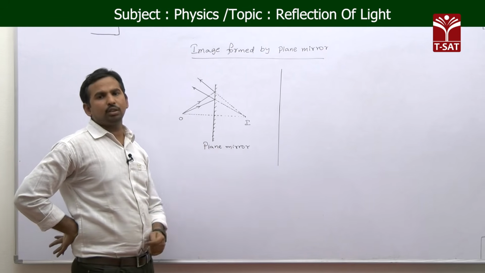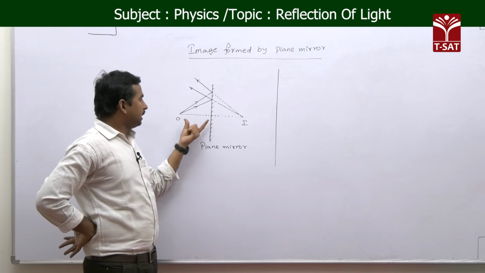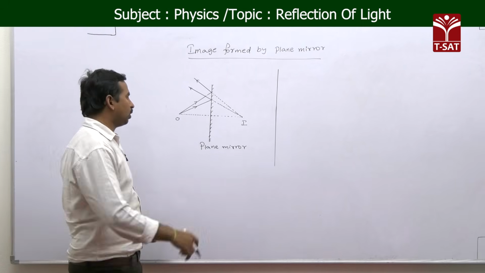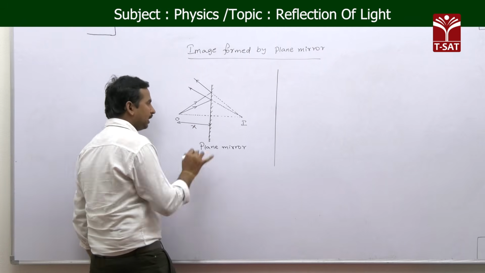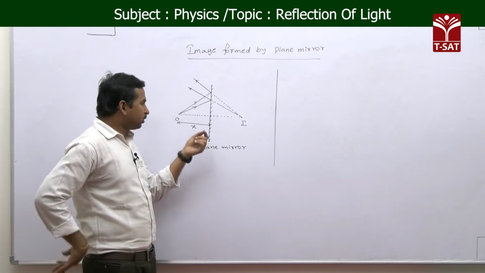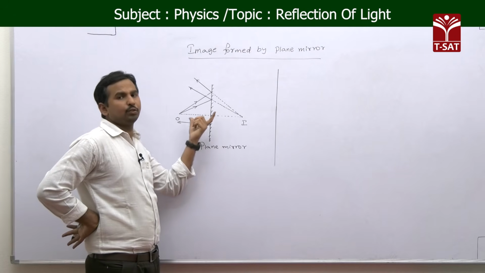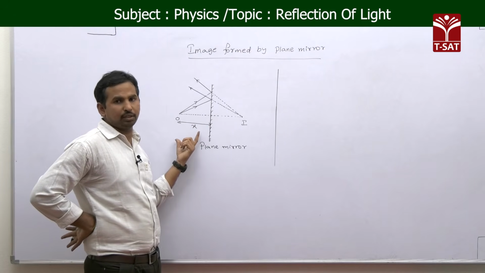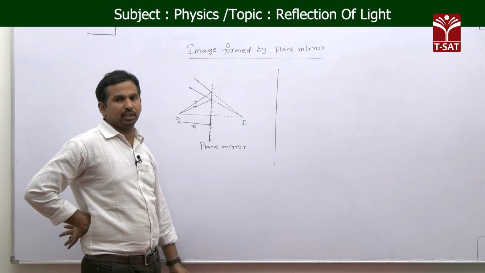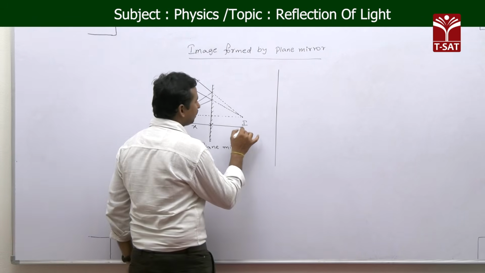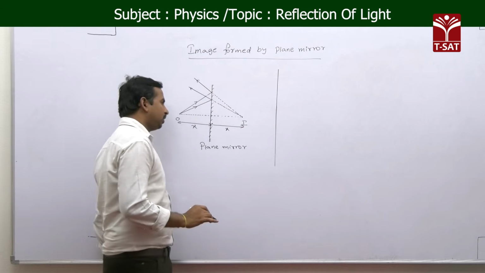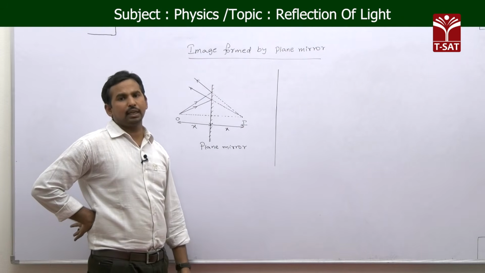Here, a very important thing to see is the distance where we place the object before the mirror. Let this distance be x. The distance of the object from the mirror, we call the object distance. In case of a plane mirror, the image is also formed behind the mirror at the same distance, which means both are equal, x and x.